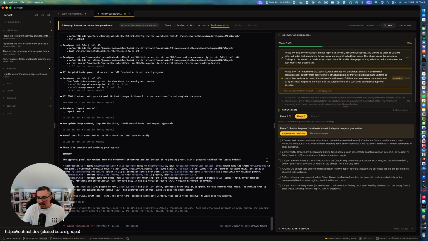And the idea here is that if you want to test, if you want to prove out that the code is running, you can just click here where I clicked on the bottom. And now you have the path for this worktree. And you can launch your application from this worktree and test with these criteria. So you basically just follow these steps, and you get to see what was approved, what was implemented, right? And then you approve and continue, or you request changes and go on and so forth.